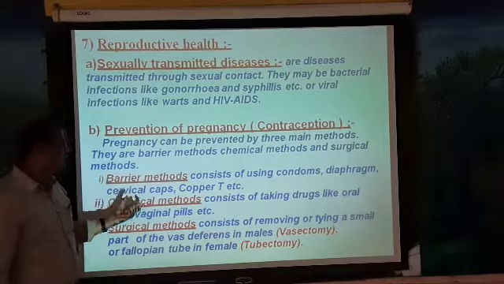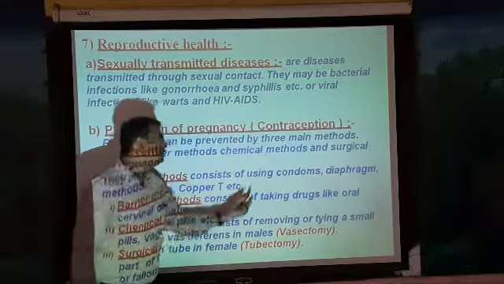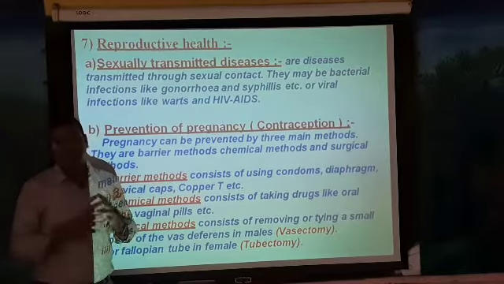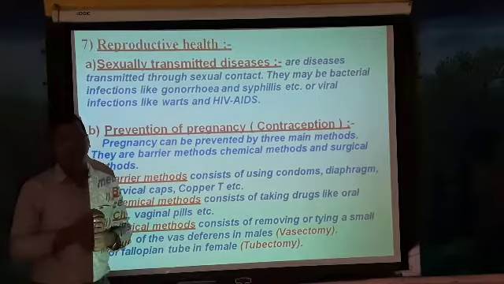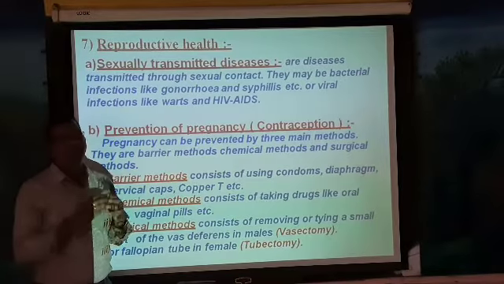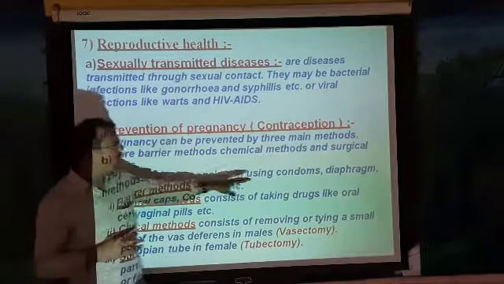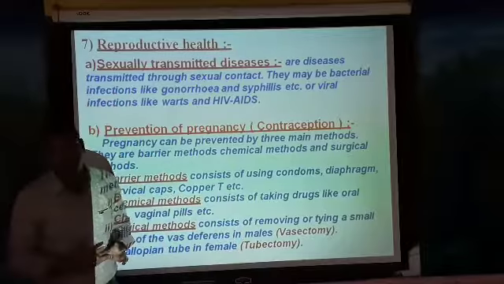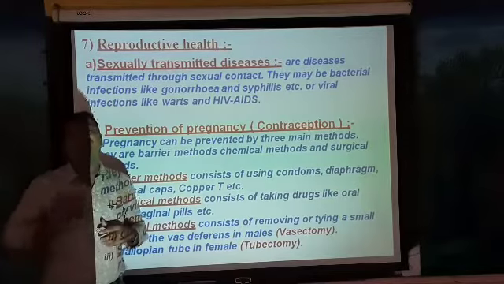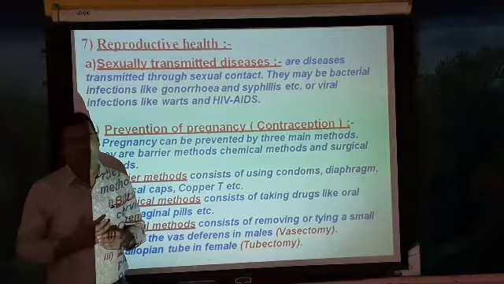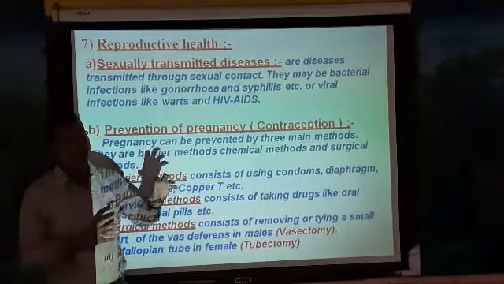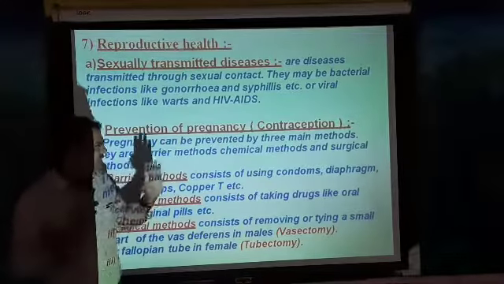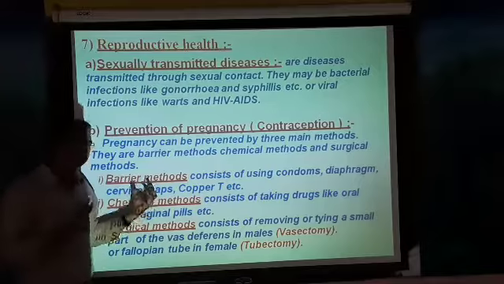The first one, barrier method, consists of using condoms, diaphragm, cervical caps, and a copper T. So here some devices are used to prevent the pregnancy. For example, males can use condoms. What happens when condoms are used? The sperm will not transfer into the vagina of the female reproductive system. So this is one barrier, preventing the transfer of the male germ cell. In the same way, the diaphragm and cervical caps are also the same.